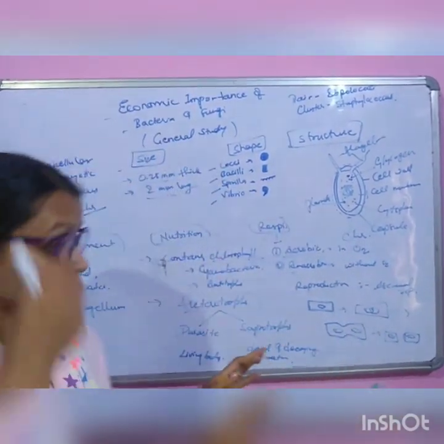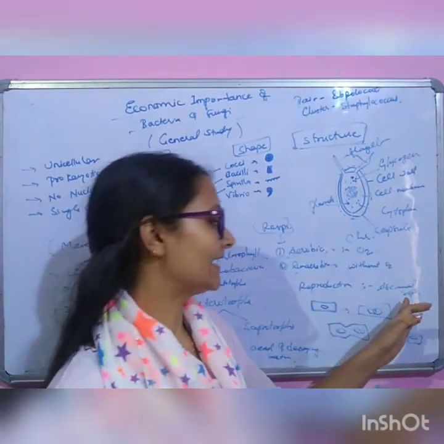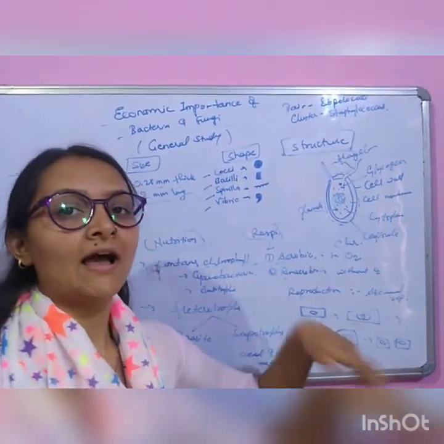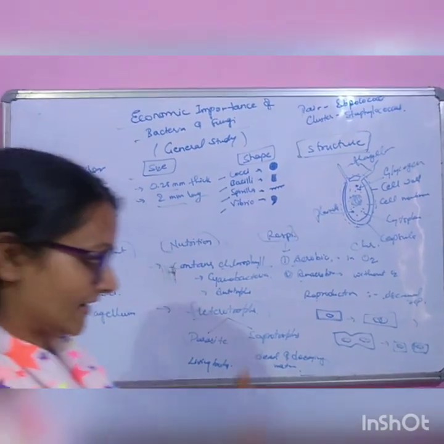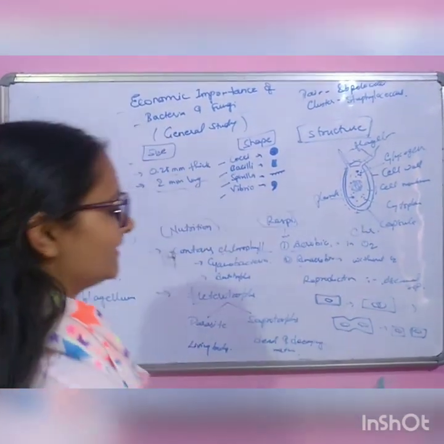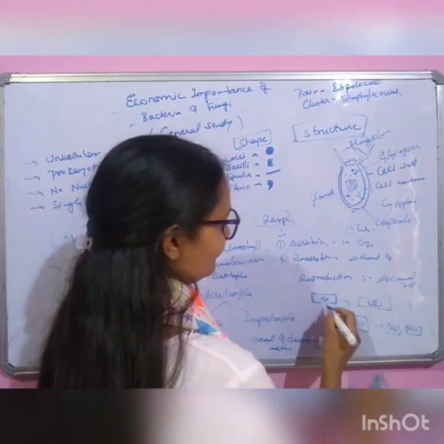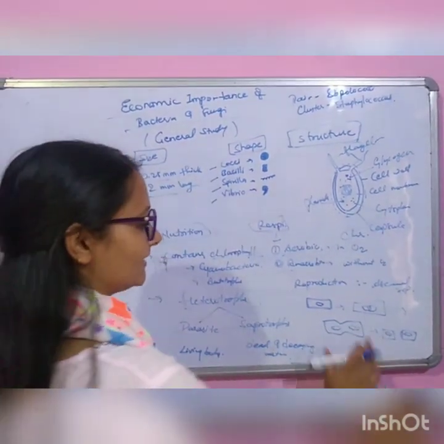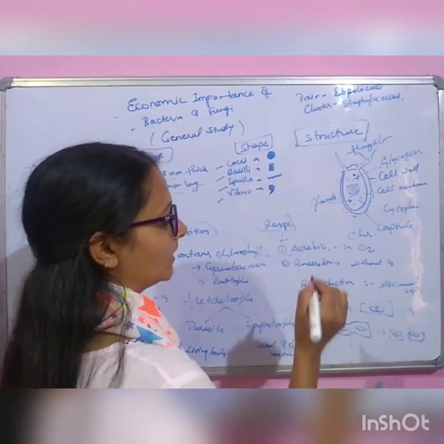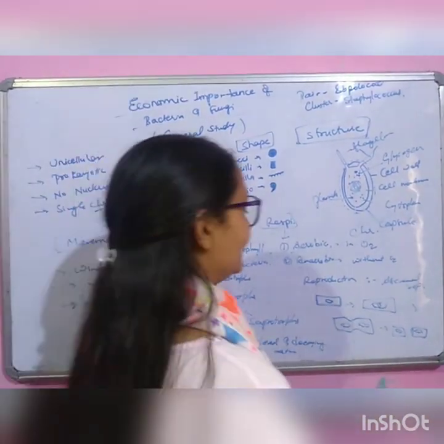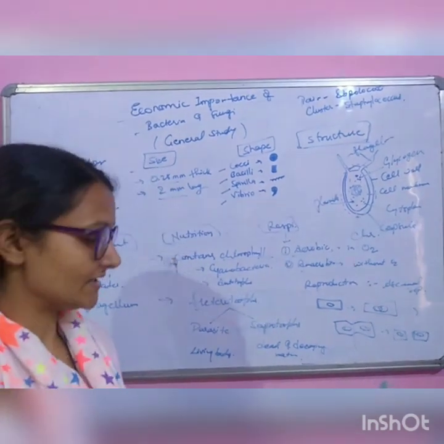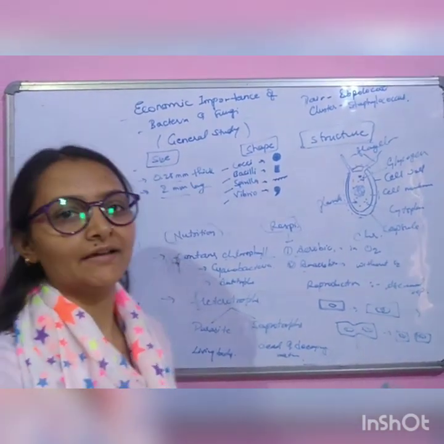Mostly bacteria do asexual reproduction, which means they do not need any other bacteria to produce the next generation. They duplicate their DNA and then divide their own body. They reproduce at a very fast rate.